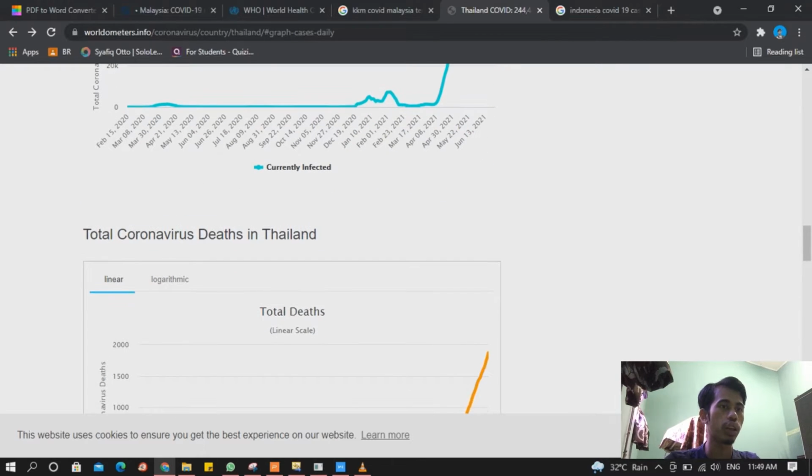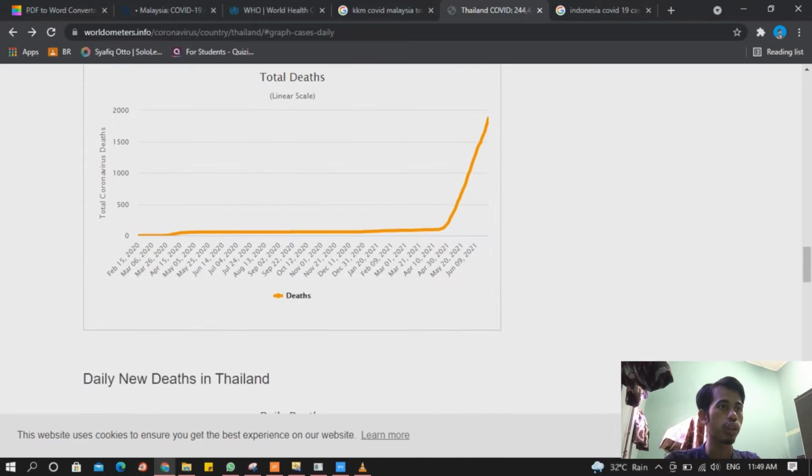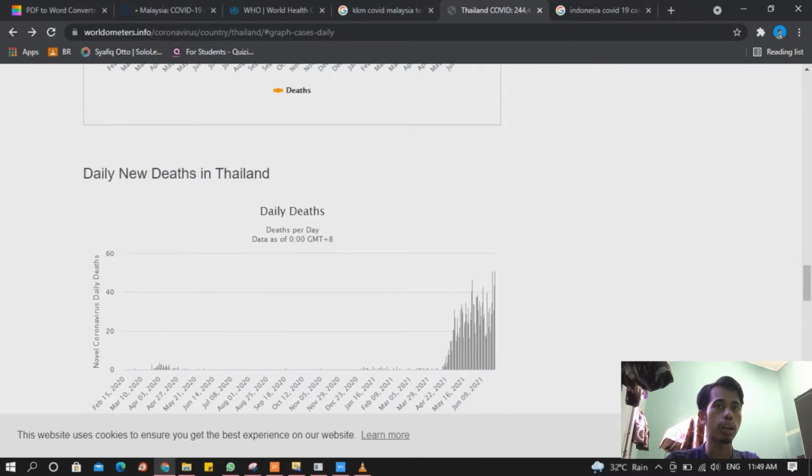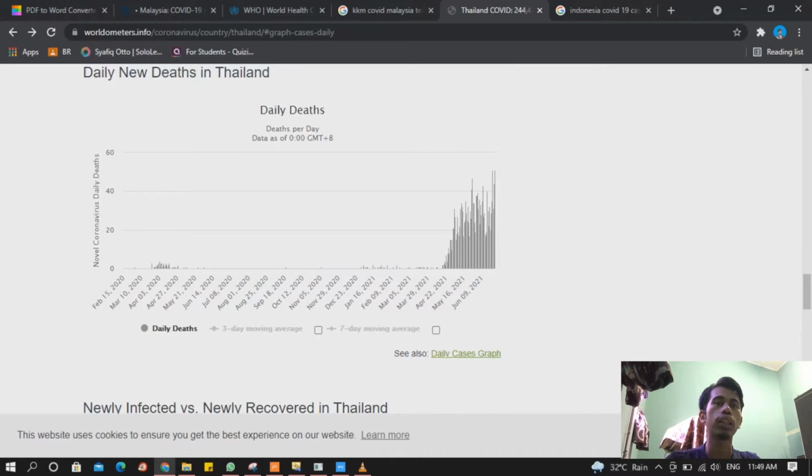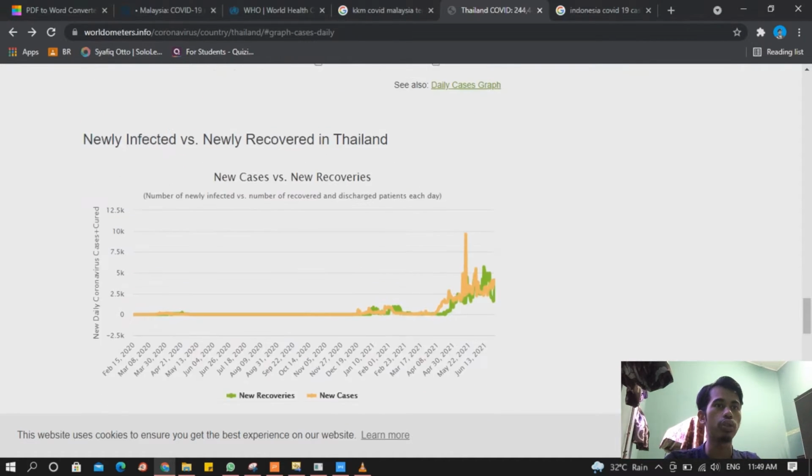If you want to find January, just click January and it will show all the case statements for January in Indonesia. Alright, so the next, Thailand.